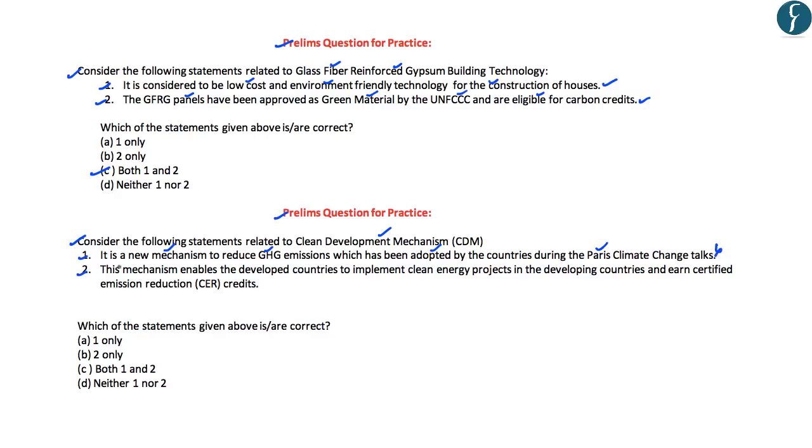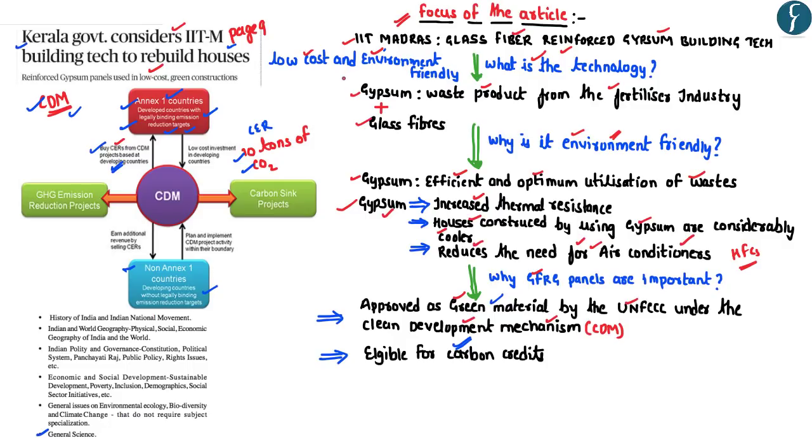The second statement reads as, this mechanism enables the developed countries to implement the clean energy projects in the developing countries and earn certified emission reduction credits. And as we have discussed, the second statement here is correct. So looking at the options here, the correct answer to this question is B, that is 2 only. So having analyzed all the aspects related to this particular article, let us now move to the next article.